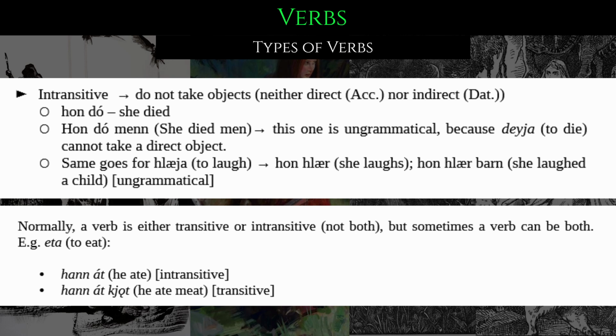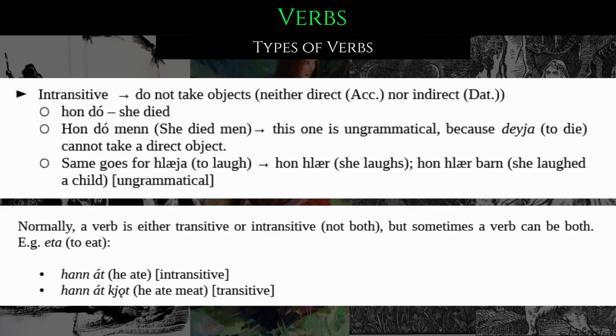And then we have the intransitive. They do not take an object, neither direct, which would be accusative, nor indirect, which would be dative. For example, hon dó, she died. But hon dó mann, she died a man. This is clearly ungrammatical, because deyja, which means to die, cannot take a direct object. Same goes for hlæja, which means to laugh. Hon hlær. She laughs. Hon hlær barn. She laughed a child, yet again ungrammatical, for the same reason.